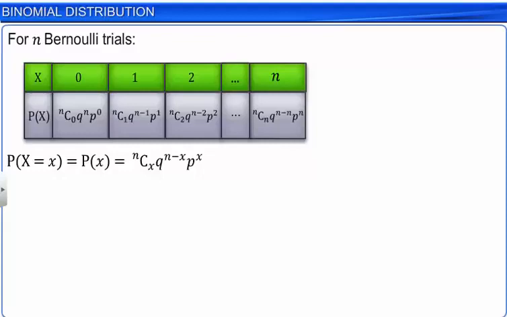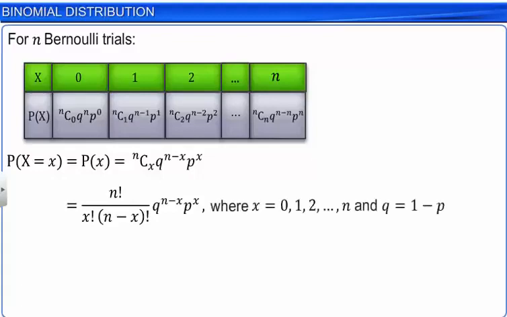Now, nCx can be written as n factorial divided by x factorial into (n minus x) factorial, where x is equal to 0, 1, 2, and so on till n, and Q is equal to 1 minus P. Here, P of x is known as the probability function of the binomial distribution.